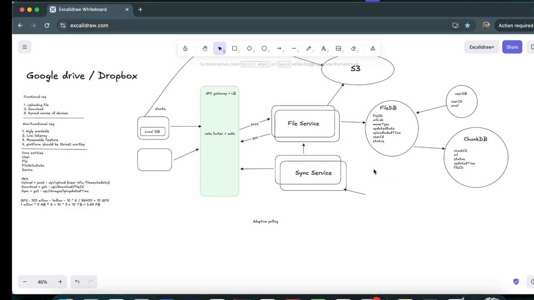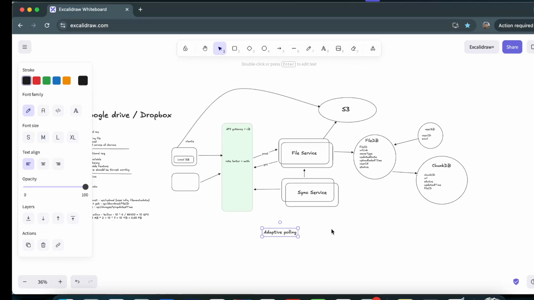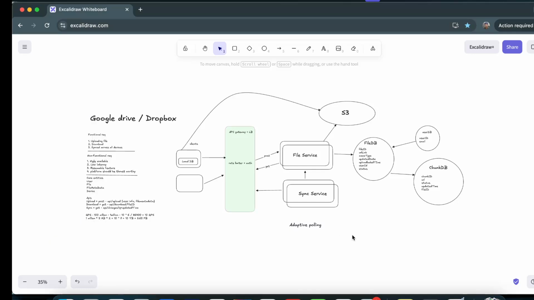So we will be reviewing Kafka, and we will rely on adaptive polling only for now. So yes, this is all about the high level design of this particular system. And I think we can introduce notifications and all those things. So yes, that's all, I guess. I think we discussed everything.